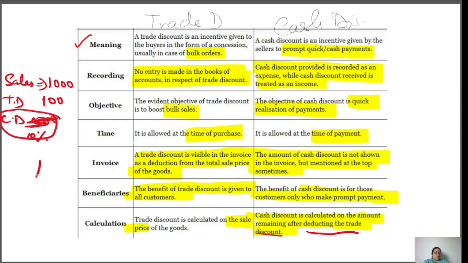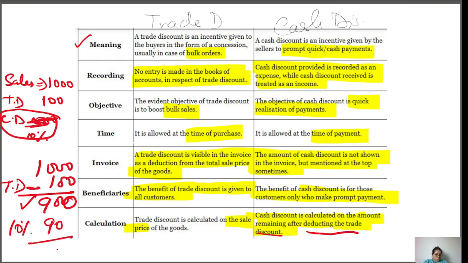So 1000 is the sales, then 100 is the trade discount. What is left? 900 is left. So 10% will be charged on 900, that is 90. Understood?